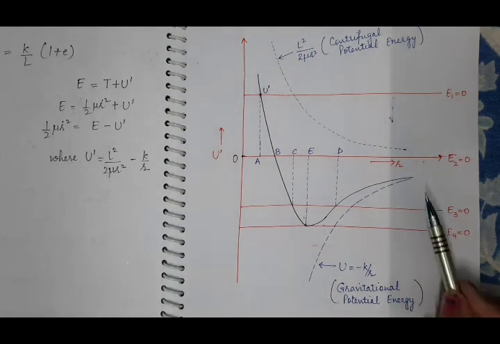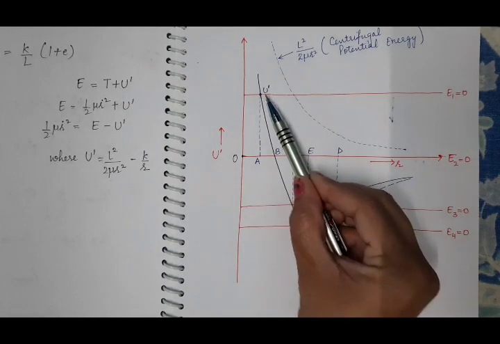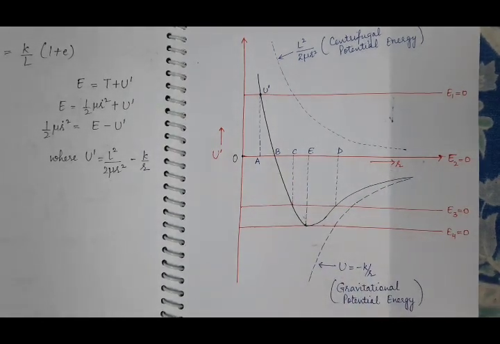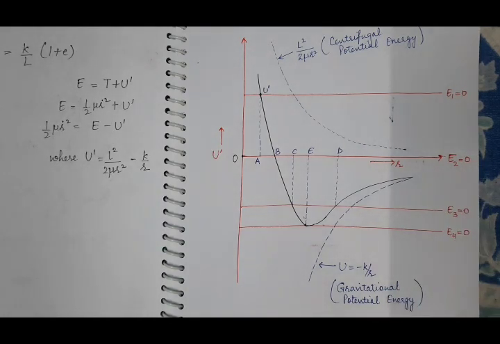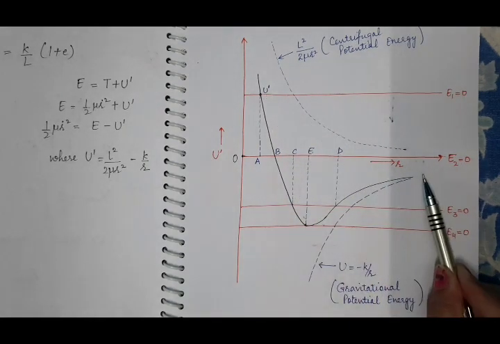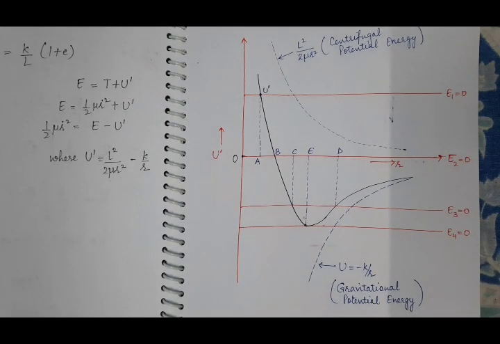Now, from this solid curve of effective potential energy U dash with R, what can we conclude? Initially the body was at infinity from the center of the force. At that time, this effective potential energy was 0 and total energy was equal to kinetic energy.